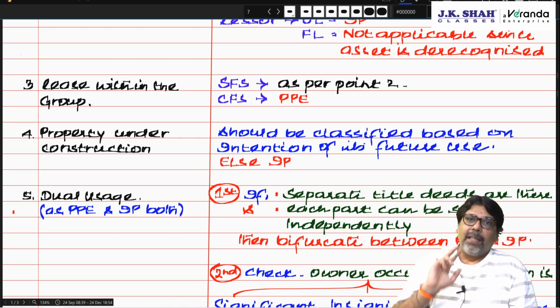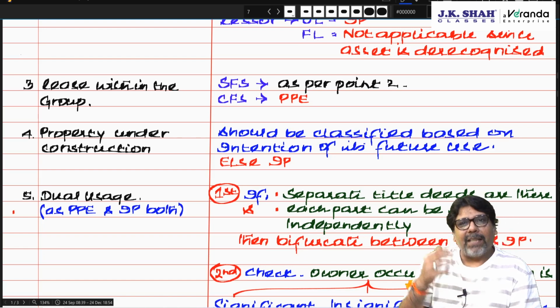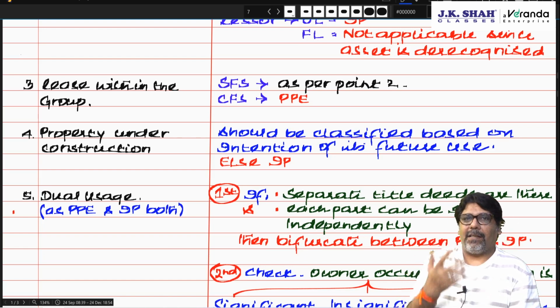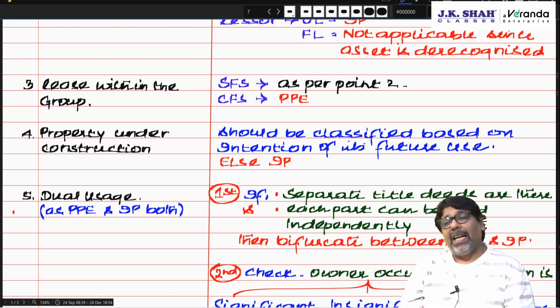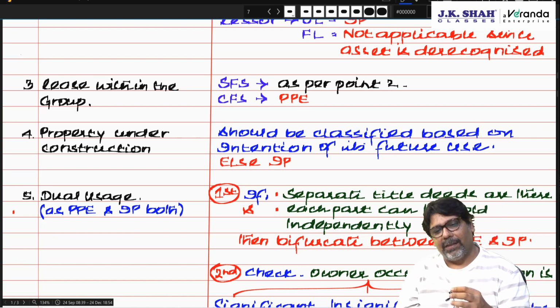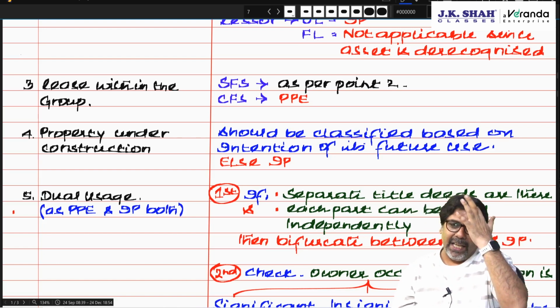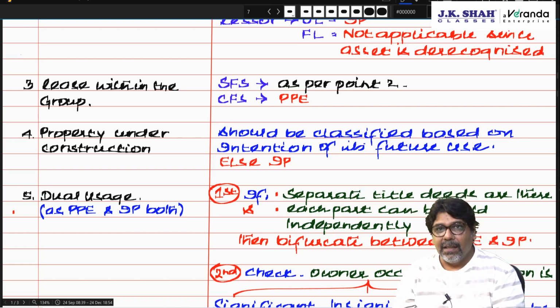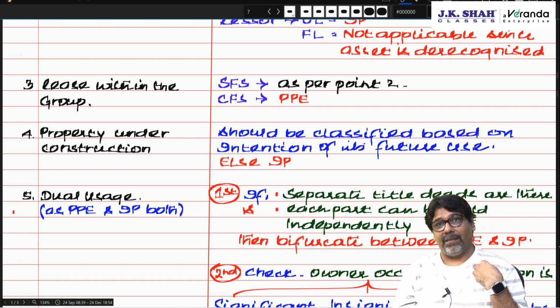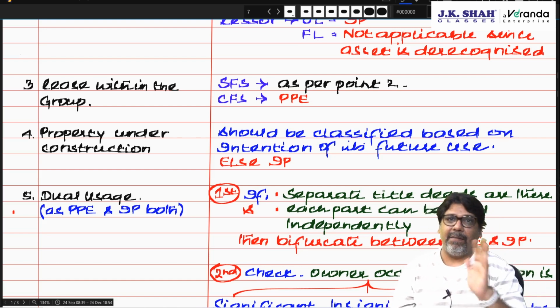Digested? Yes. Now come back. Now chartered, there is a floor on which few hours I use it, few hours I give it on rent. Correct? Now chartered, if few hours, how many hours I am using, how many hours I am giving on rent. If significant hours I am using, then PPE. If significant hours it is on rent, then investment property.